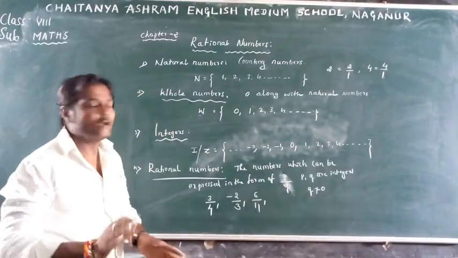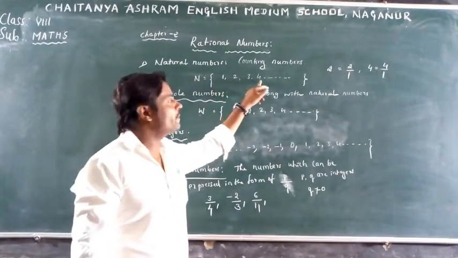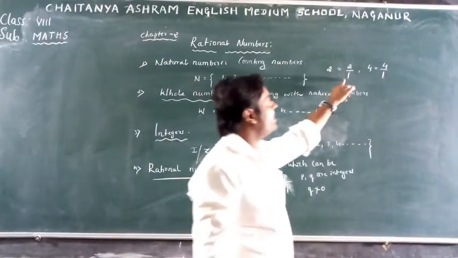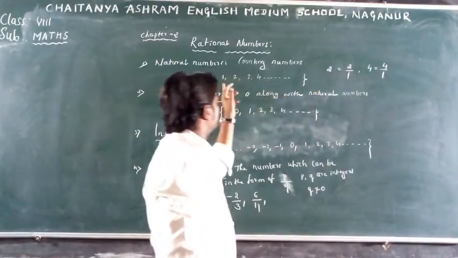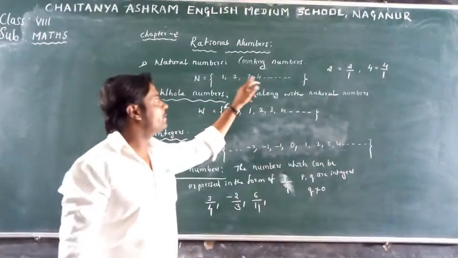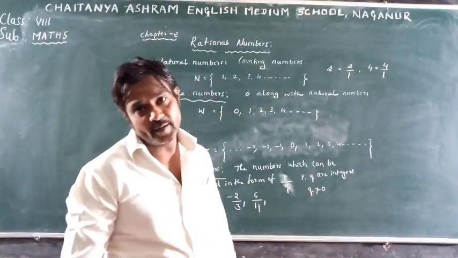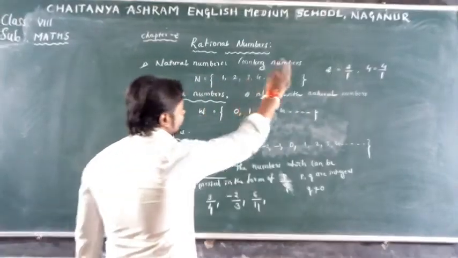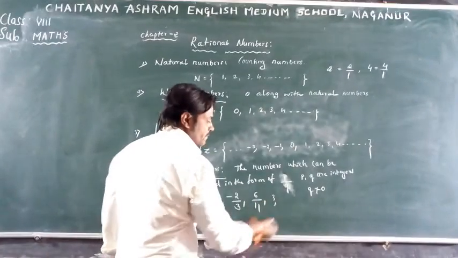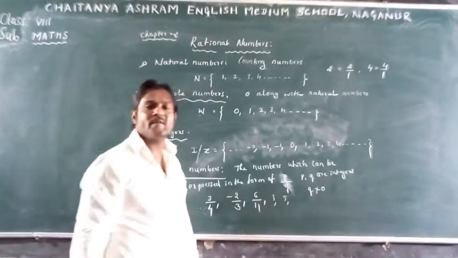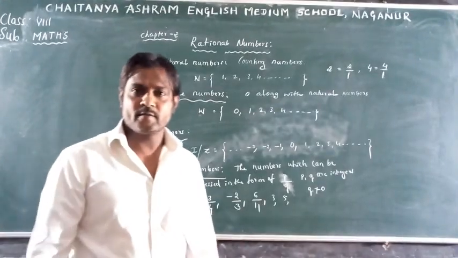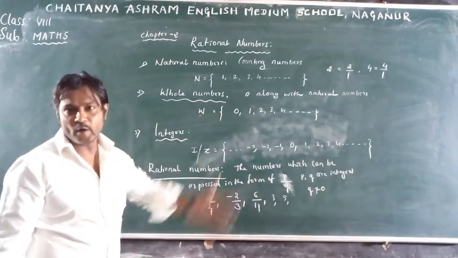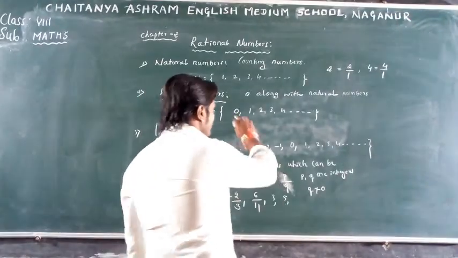So now, dear children, we conclude that every natural number we can express in the form of p by q by writing 1 as a denominator, and we conclude that every natural number is a rational number. So the rational number set includes natural numbers also, that is 3, yes, 5. All natural numbers are rational numbers. Clear? Next, come to the set of whole numbers. Consider the whole number 0.